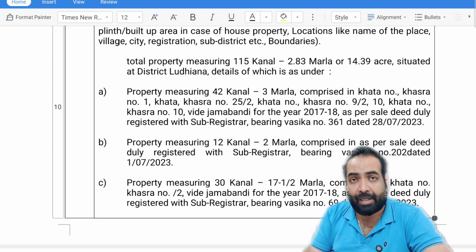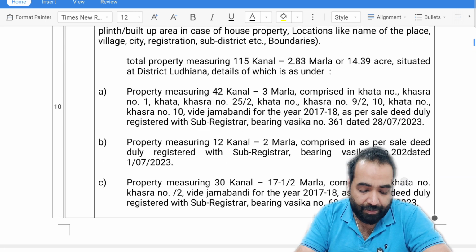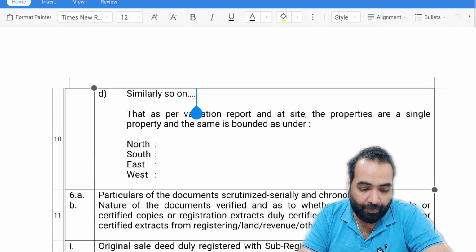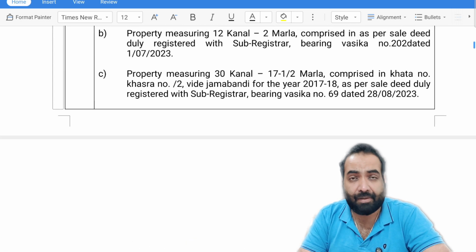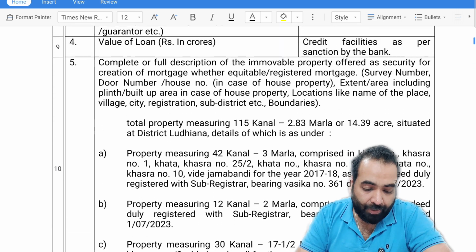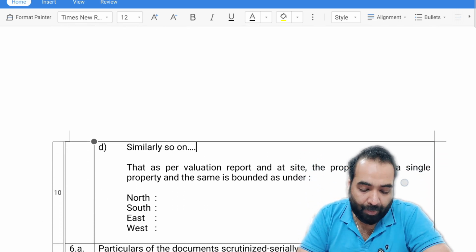He has given the complete title search for them also. This legal report is around 14 pages for you, but actually it was around 60 to 70 pages, right? So he has mentioned the complete details of the property.